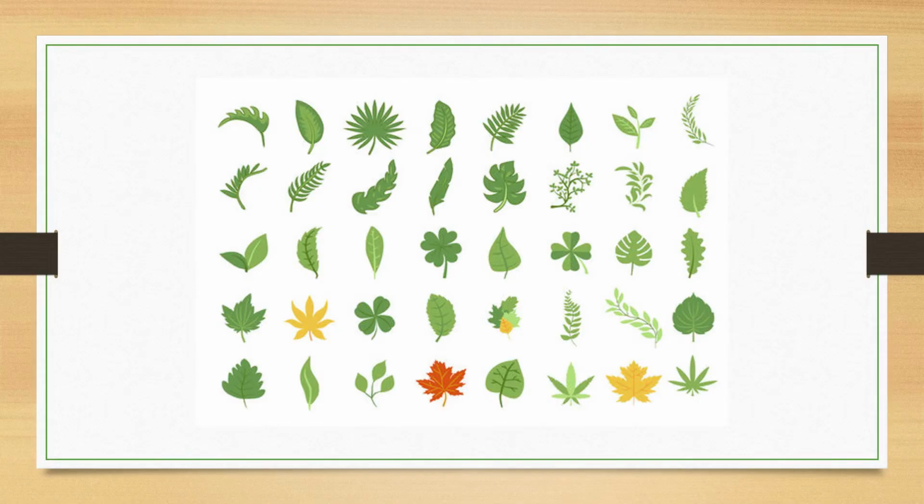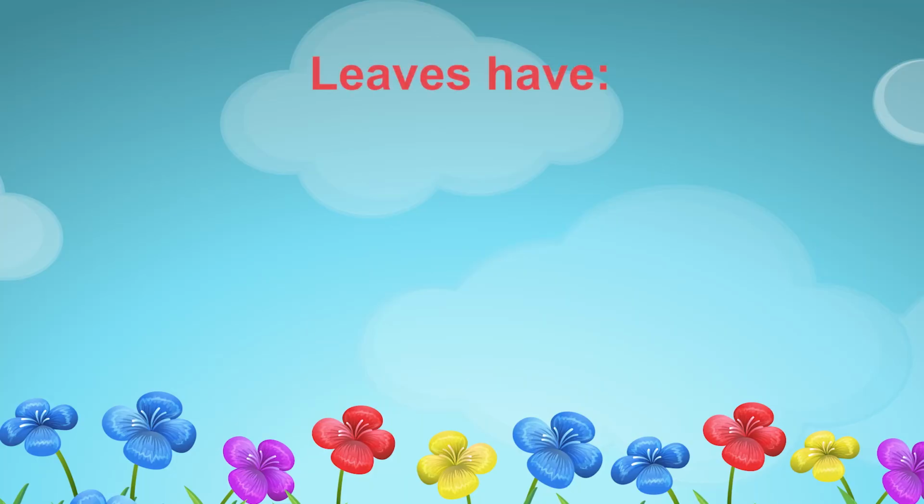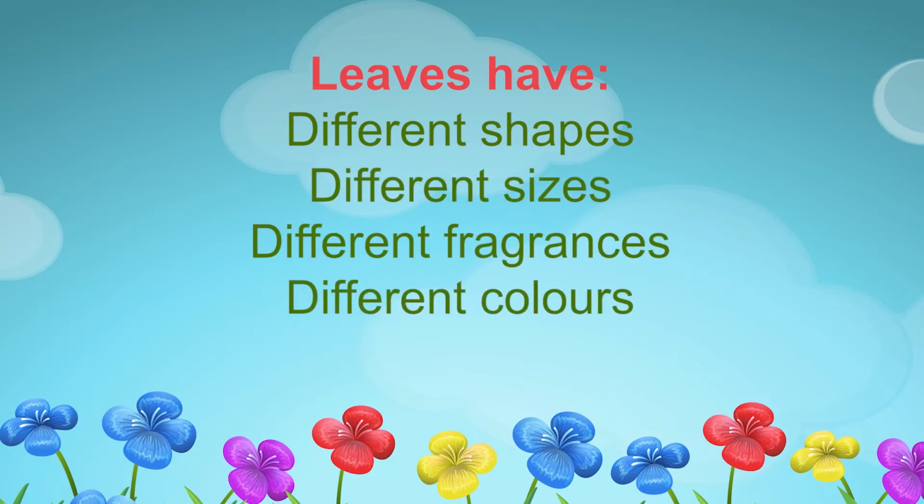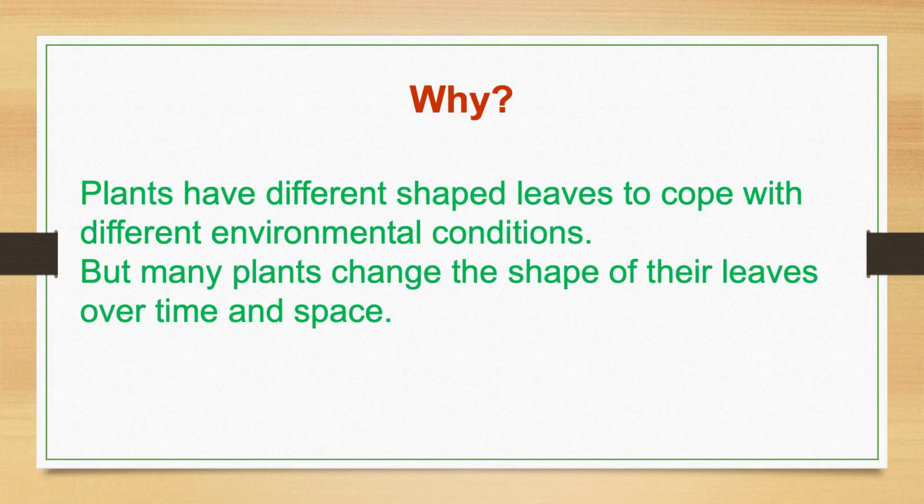See, in this picture, like plants, leaves are also different from one another. On observing various leaves in the picture as well as our surroundings, we can conclude that leaves have different shapes, sizes, fragrances, and even colors. Children, have you thought that why this variation of colors, shapes, fragrances, and sizes happen? This happens because plants need to cope with different environmental conditions. But many plants change the shape of their leaves over time and space.